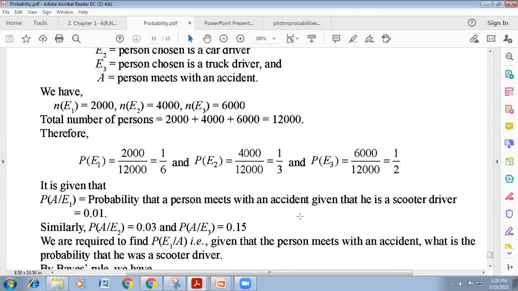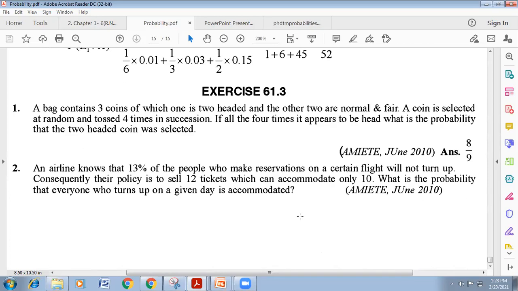Very interesting, and this is the actual application of Bayes theorem. I hope these two examples will be homework for you. Write down now, these example 1 and 2. These two examples will be homework for you.